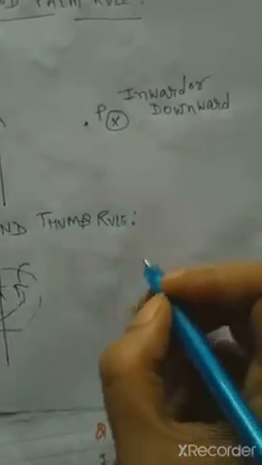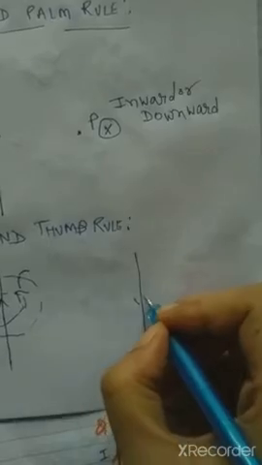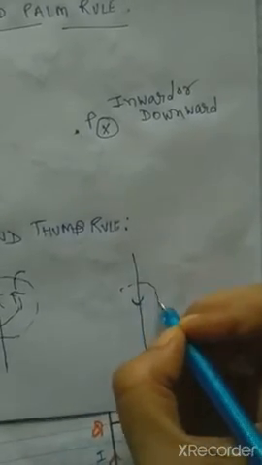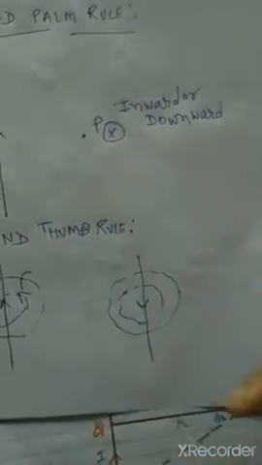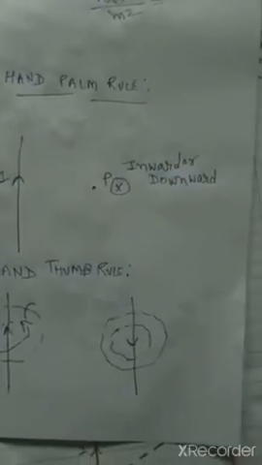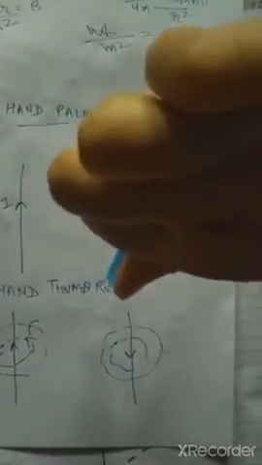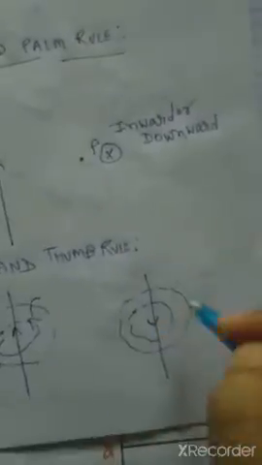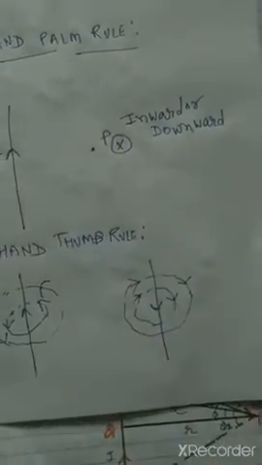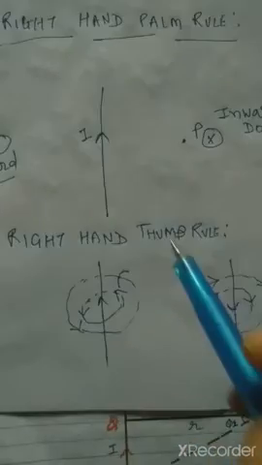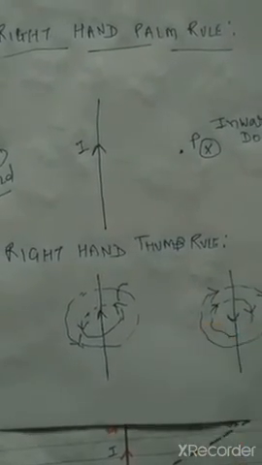Now suppose the direction of current is downward. If we find the direction of the magnetic field in this case, I have to hold the conductor like this. My thumb will be in the downward direction. Now in which direction are my fingers curling? In this direction. Thumb will be in this direction and fingers will curl in this direction. So in this case the direction will be like this. Clear? So this direction is the clockwise direction. So we will find out the direction of the magnetic field.